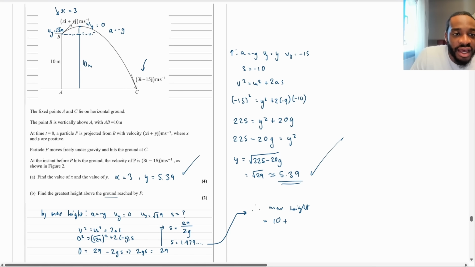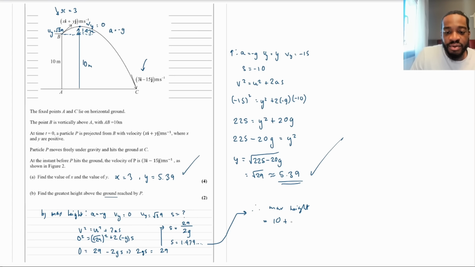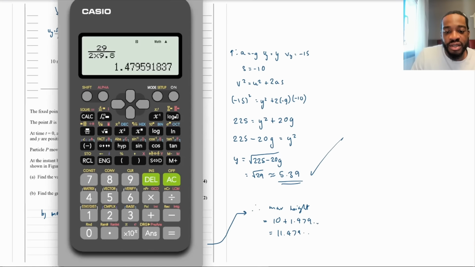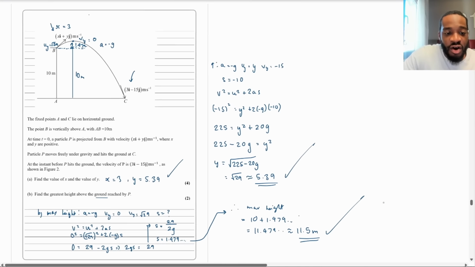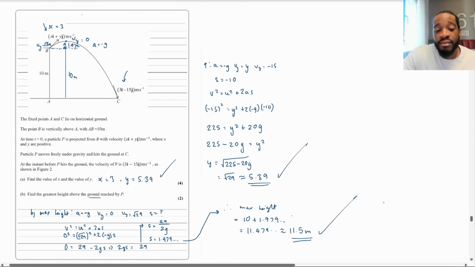So this point right here is going to be 1.479, okay? So it's going to be 10 plus 1.479, which is going to be 11.479. So just put in answer plus 10. This is going to equal 11.479. And then to 3 significant figures, it's going to be 11.5 meters. And that would be the answer for parts A and B.